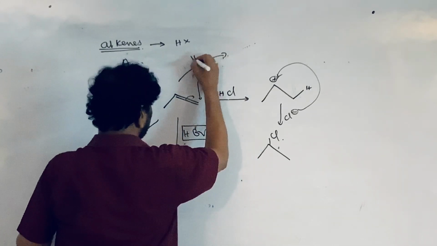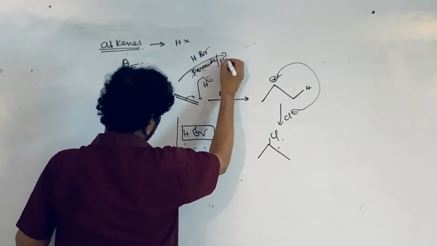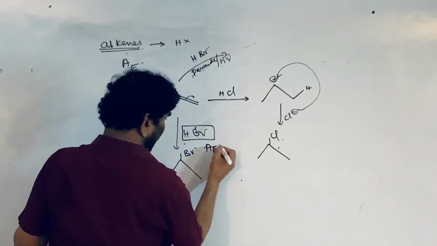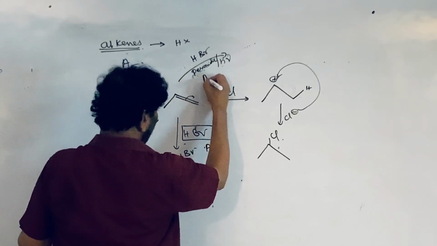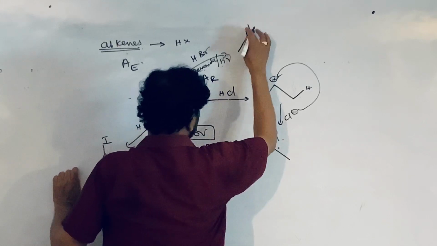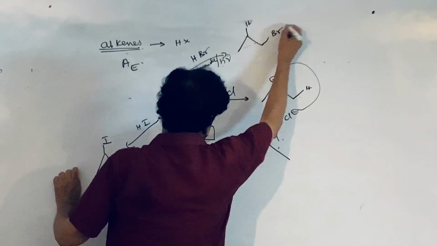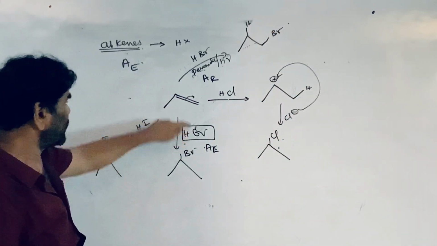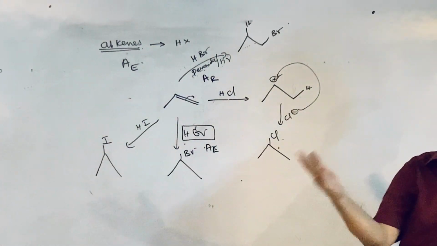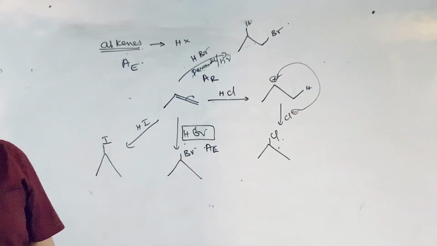If it is treated with HBr in the presence of peroxide and light, it is no longer an electrophilic addition reaction, an ionic reaction. It is a radical addition reaction, through a radical mechanism. Here H is added to this and Br is added to this. So HBr addition on the alkene is different in the absence and the presence of peroxide. That is called the Kharasch rule, Kharasch effect, or peroxide effect.